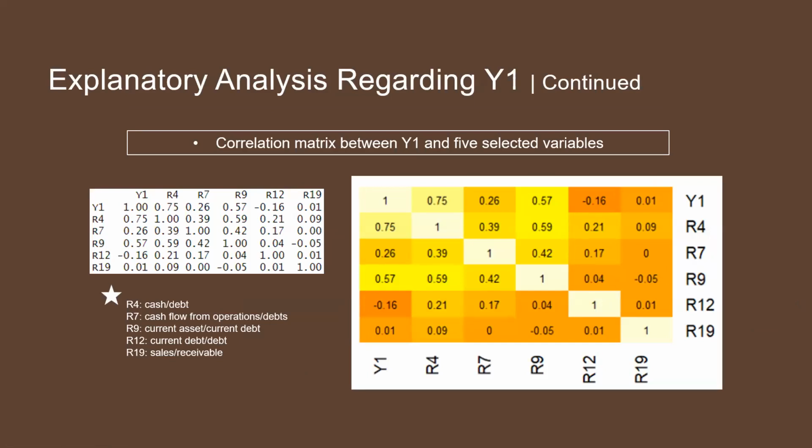So moving on to how the selected variables are correlated with Y1. Unsurprisingly, R4, cash over debt, is highly correlated with Y1, since current debt, the denominator of Y1, is essentially part of the total debt, which is also the denominator of R4. And in addition, under similar logic, R9 is somewhat highly correlated with Y1 as well, since its numerator, current asset, also includes cash, which is the numerator of Y1. Other than those two variables, the other 3 variables show very weak signs of correlation.